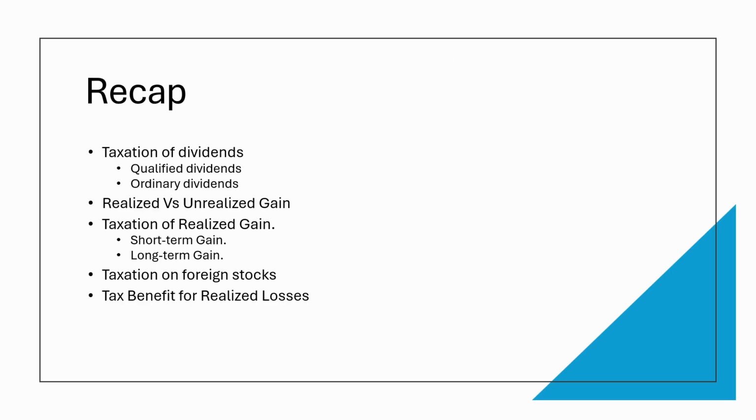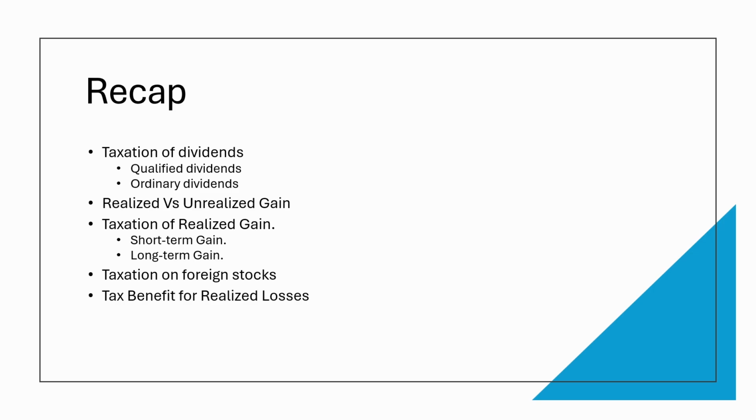Now, let's do a recap of what we just learned. Taxation of dividends. We learned that there are two types of dividends: qualified dividends and ordinary dividends. Qualified dividends are taxed at a favorable or reduced tax rate, whereas ordinary dividends are taxed at a regular or a higher tax rate.